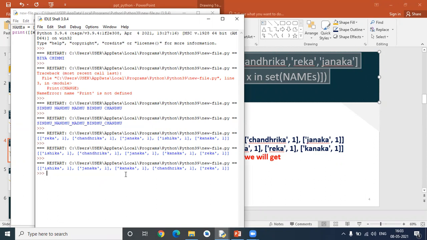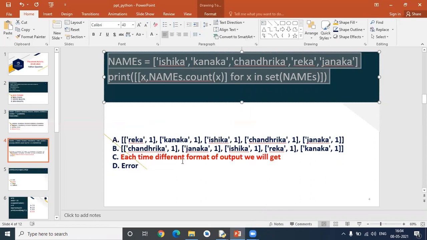The output is shuffling, or non-formatted. As previously displayed, it is not the same as this next one. So that's why each time we get a different format of output. That is why option C is the right answer. There is no error in this code. We already saw that because it is executing and displaying the output properly. That means it is not an error. Okay, we can move to the next question then.